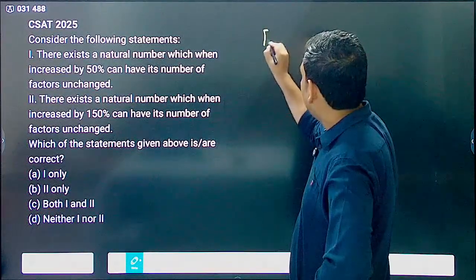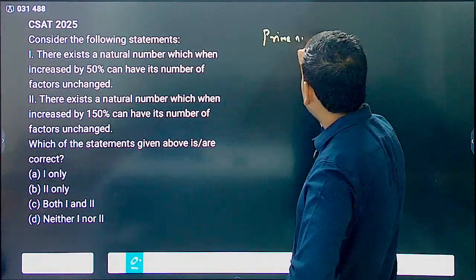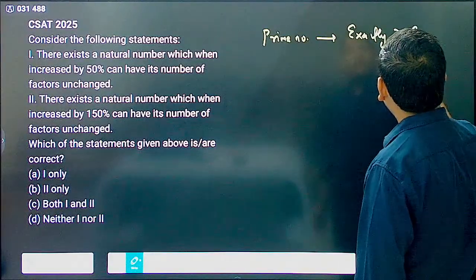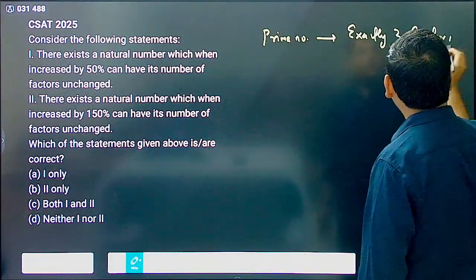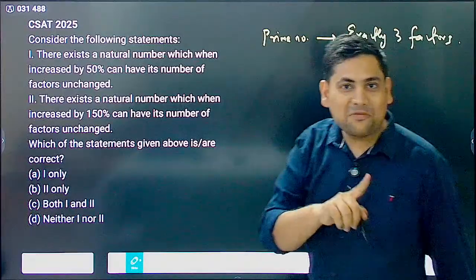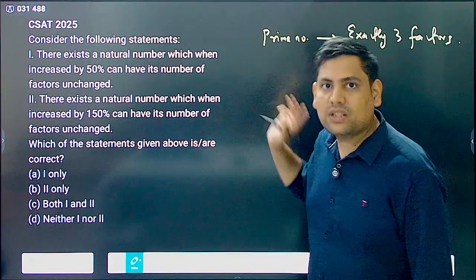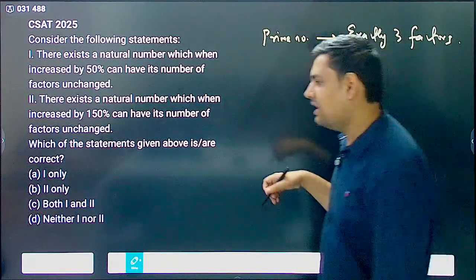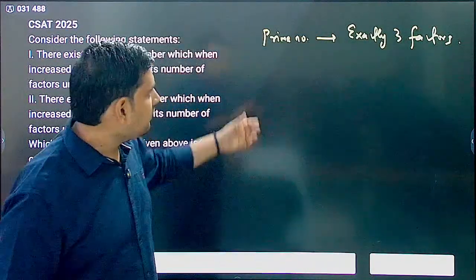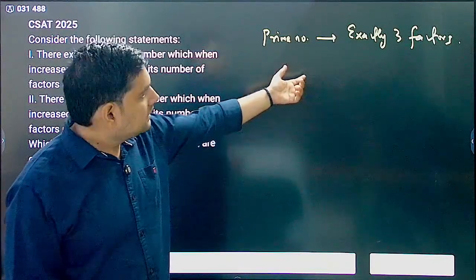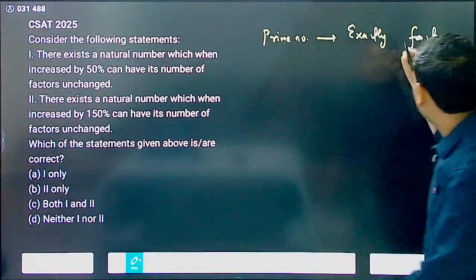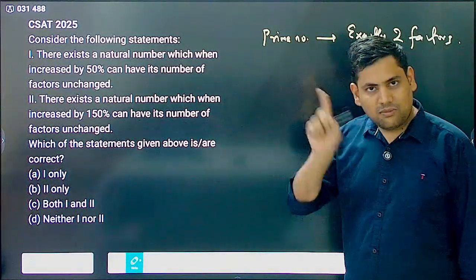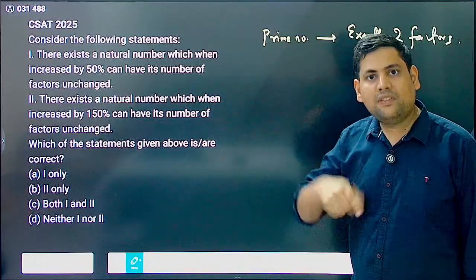Now, we have read about two things. Prime numbers always have exactly 2 factors, that is the number itself and 1. So if I move from prime to prime, number of factors won't change. Correct? Can you feel this?